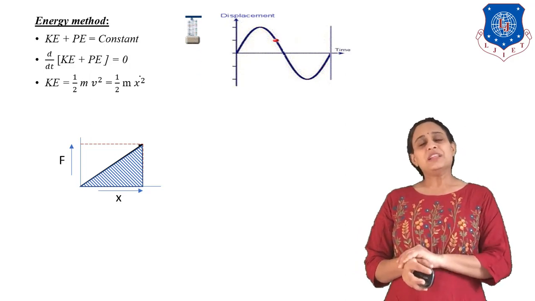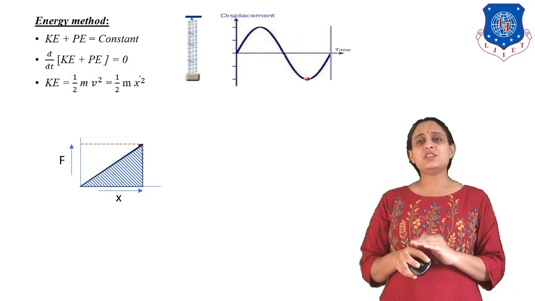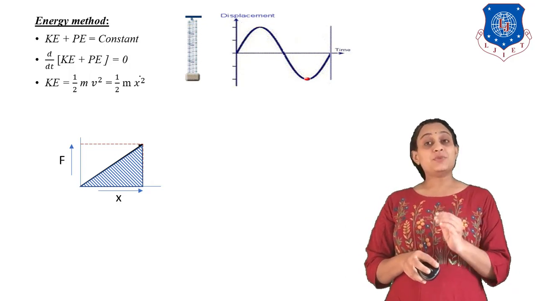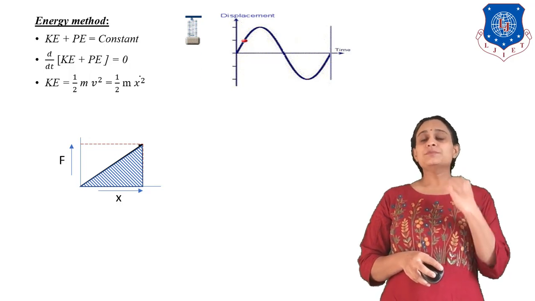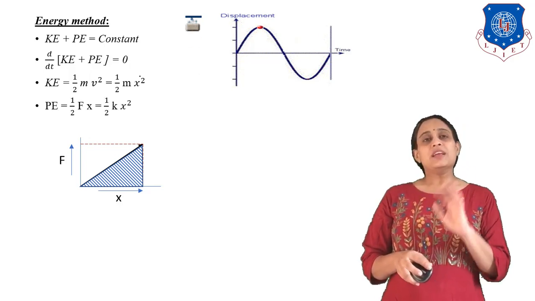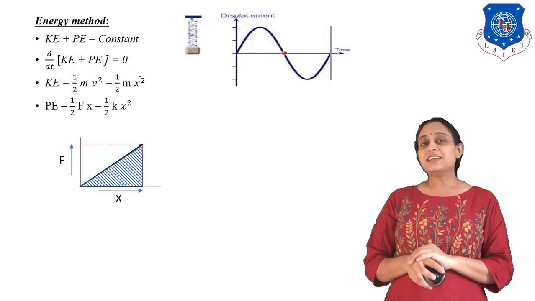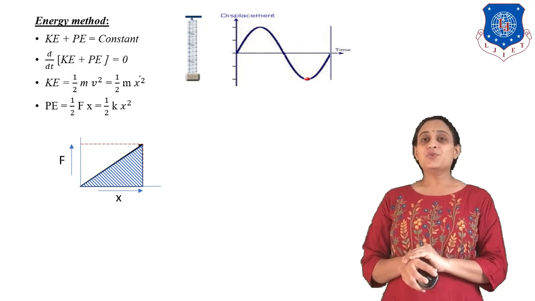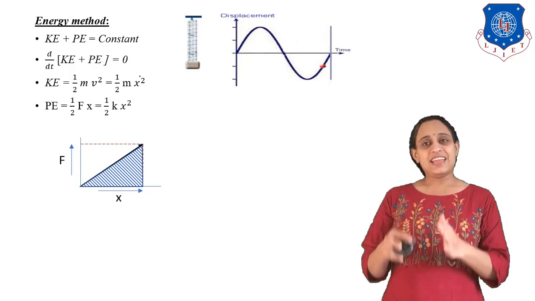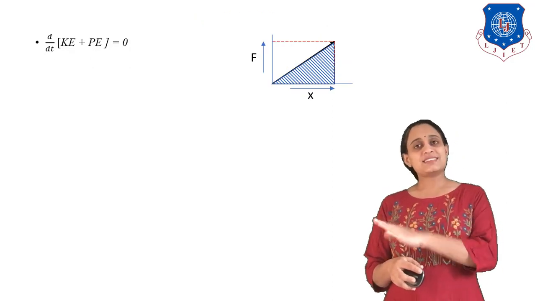Now let us first of all write the kinetic energy. What is the kinetic energy? Half of mv square. What is v? It is x dot. So we can write half of m x dot square. Now let us have the potential energy. What is the potential energy? It is the area under the curve, which is half of Fx. What is F? It is k into x. So we can write half of kx square.